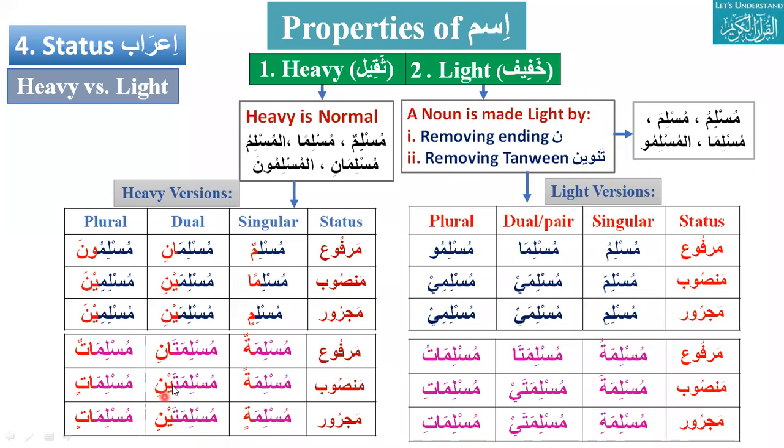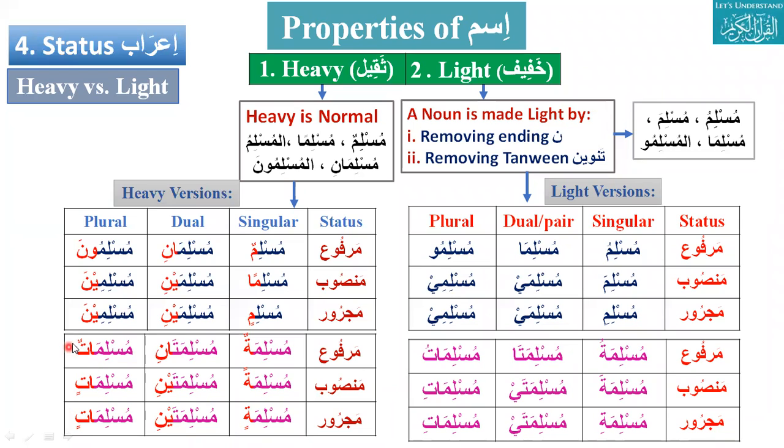It is marfu and mansub. And mu'minataini is also majroor. Mu'minatun means many female believers, plural. What is the difference between mu'minatun and mu'minatin?